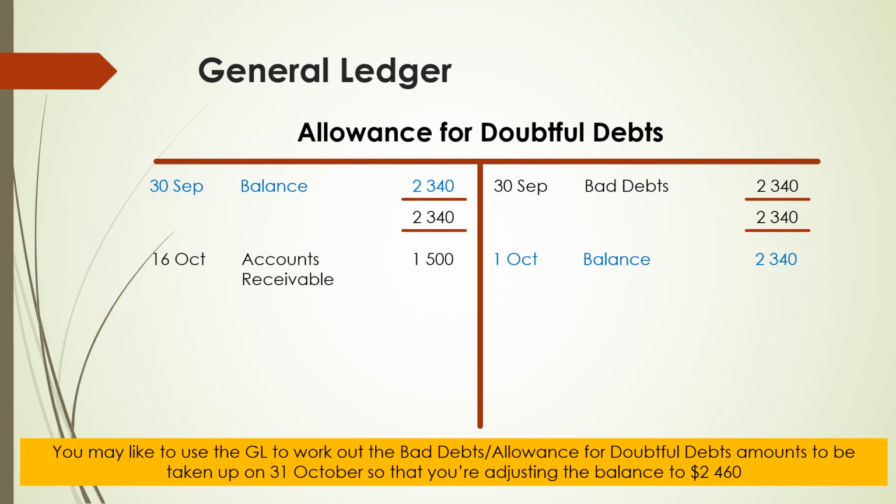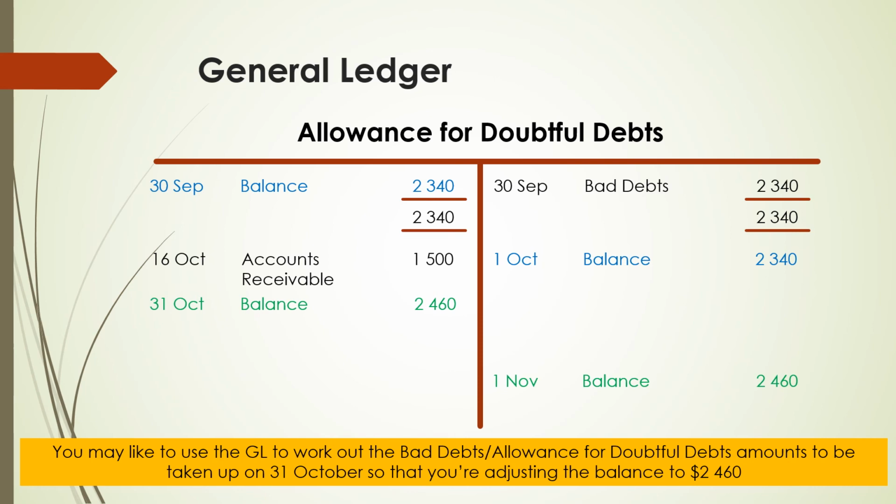Then on the 16th of October, we recorded bad debts written off, and the entry was a debit of $1,500 to the allowance for doubtful debts account, and the other side of the entry was a credit to the accounts receivable, which is reflected here in the cross-reference. On the 31st of October, we calculated the new balance of the allowance for doubtful debts, and that was $2,460. This is the amount that we want as a closing balance in our allowance for doubtful debts account, which would also form the opening balance on the 1st of November.